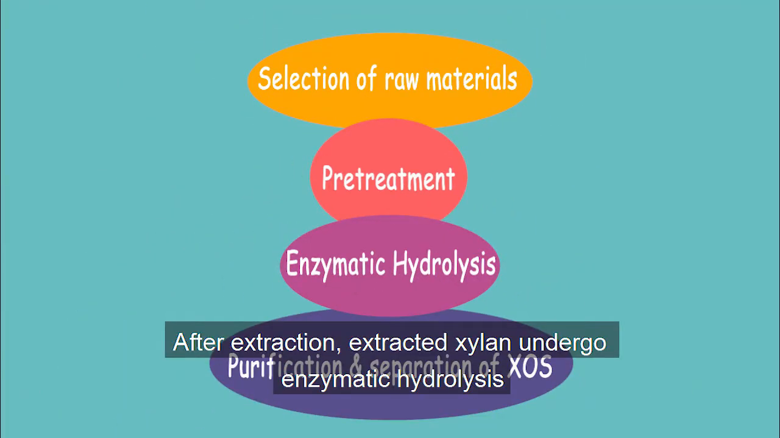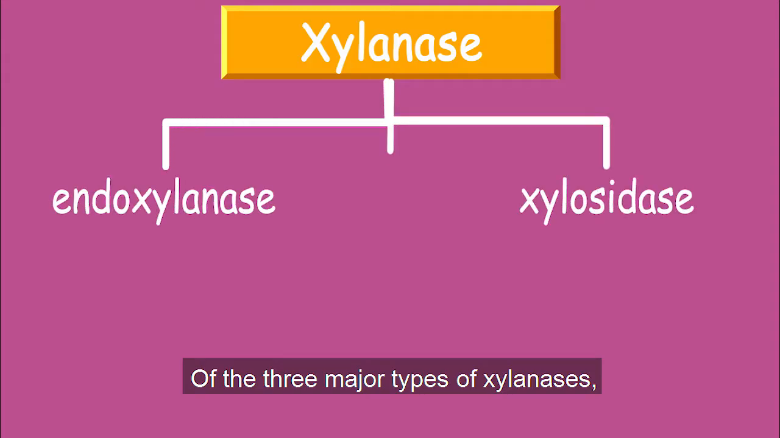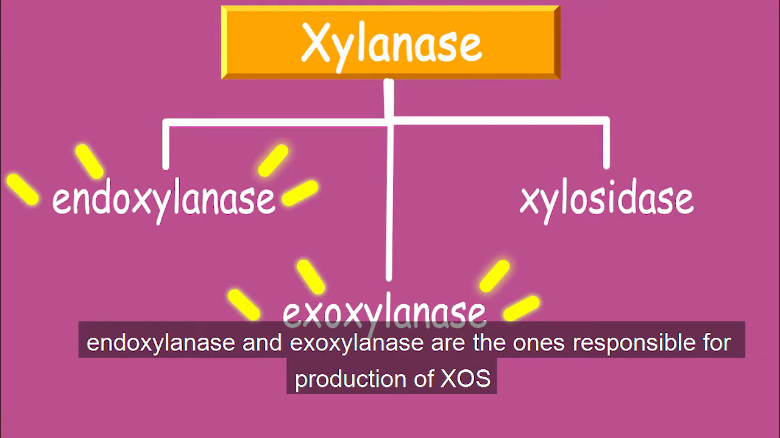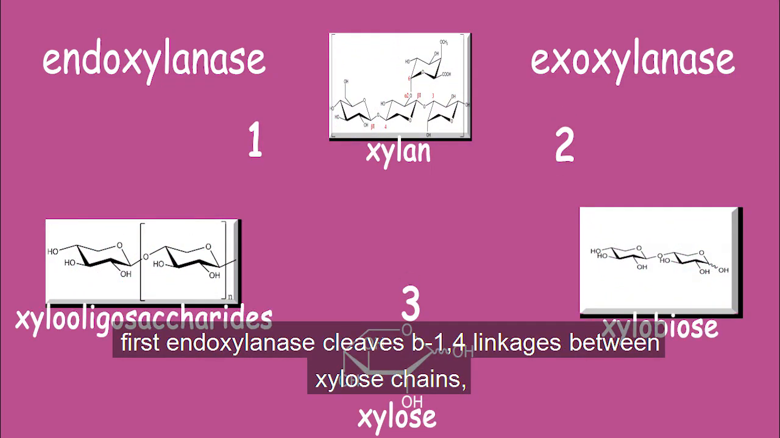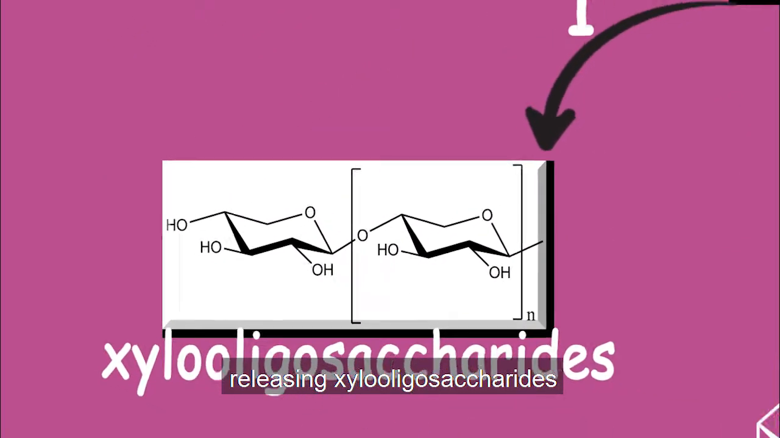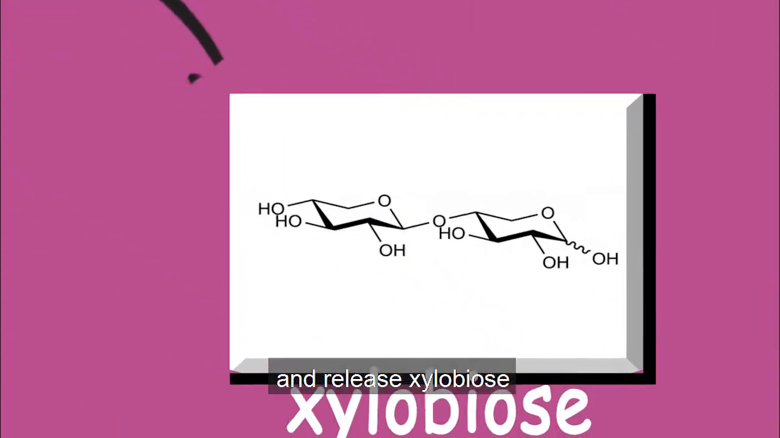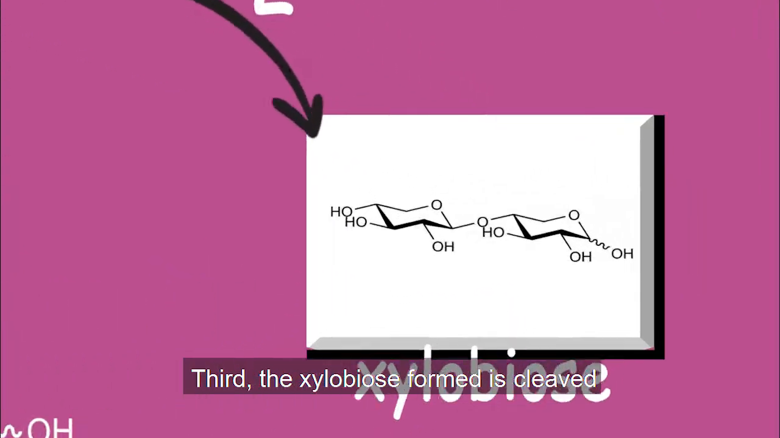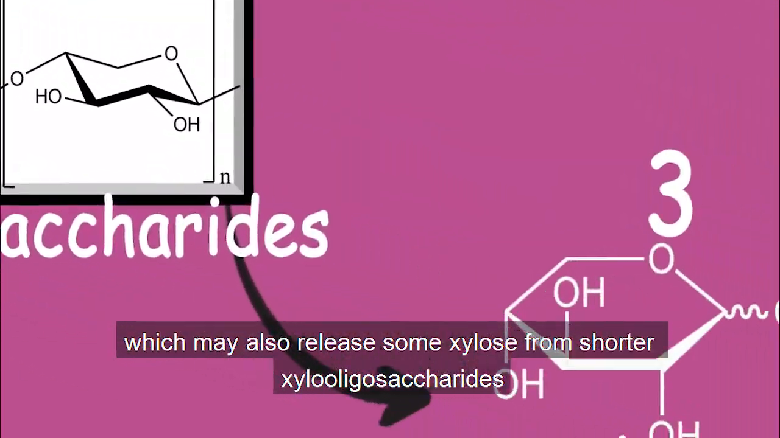After extractions, extracted xylem undergo enzymatic hydrolysis to produce Xylooligosaccharides done by xylenases. Of the three major types of xylenases, endoxylenases and exoxylenases are the ones responsible for the productions of Xylooligosaccharides. The hydrolysis of xylem involves three stages. First, endoxylenases clasp beta-1,4 linkage between xylose chains, releasing Xylooligosaccharides. Second, exoxylenases acts on the end of the chain and release xylobiose. Third, the xylobiose form is cleaved to release xylose by beta-xylosidase, which may also release some xylose from the shorter Xylooligosaccharides.